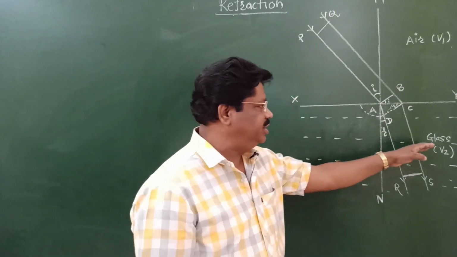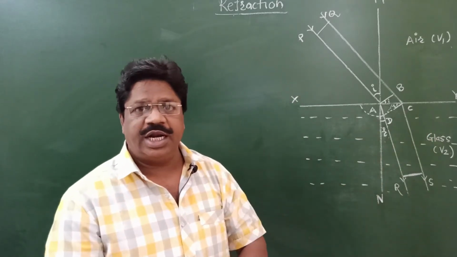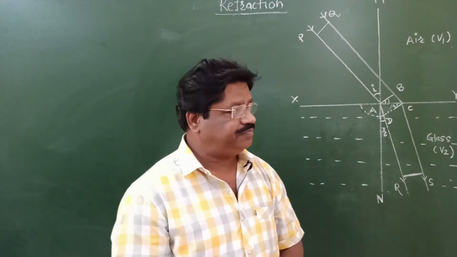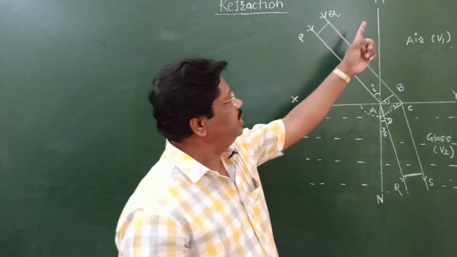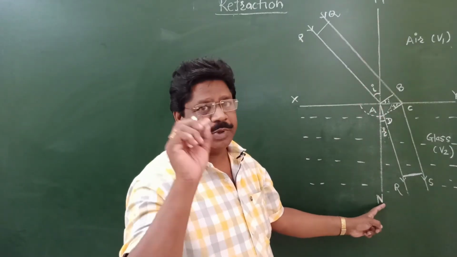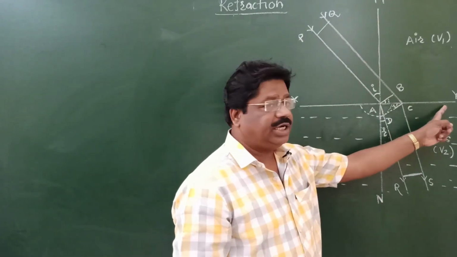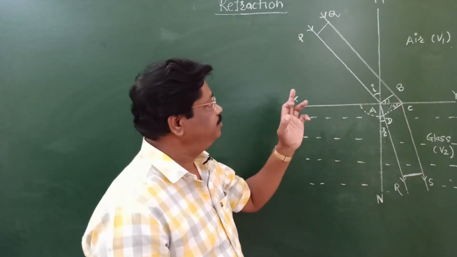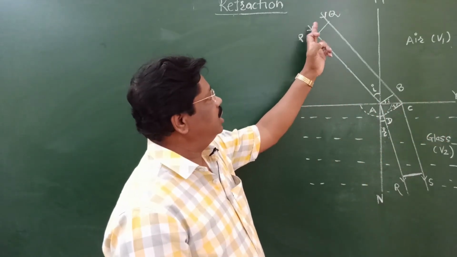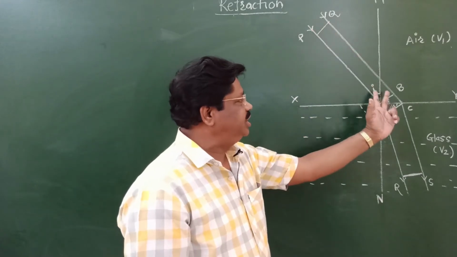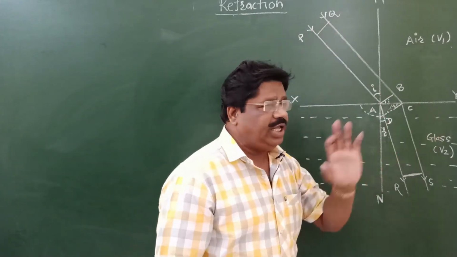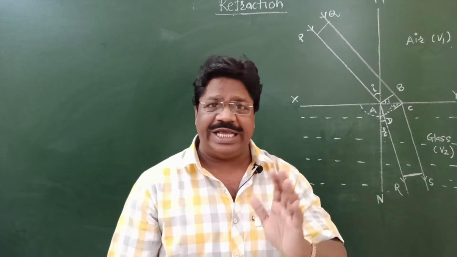Below this boundary there is a glass medium, considered as the optically denser medium. MN is the normal, which is perpendicular to this refracting surface XY. These are two incident rays which are going to be incident on the refracting surface XY.